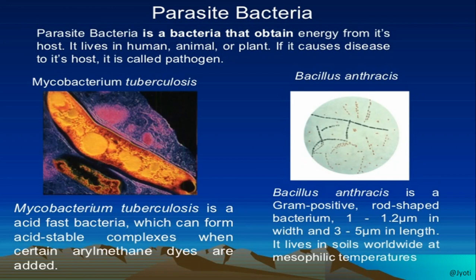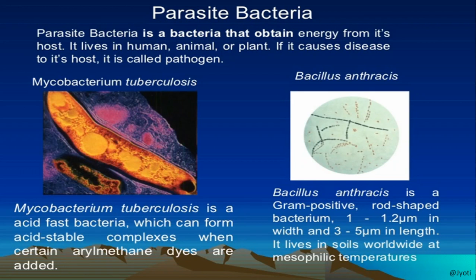That's why they are called pathogens. On the left side I have given the example of Mycobacterium tuberculosis that causes tuberculosis in human beings. And they can form an acid stable complex when certain methane dyes are added.